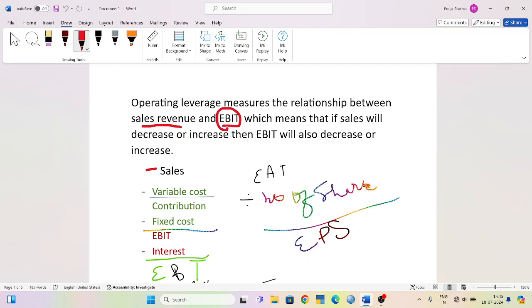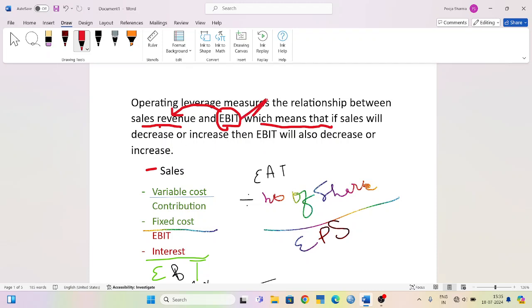That means EBIT is dependent on sales revenue. Here, sales revenue is an independent variable and EBIT is a dependent variable, which means that if sales decrease or increase, then EBIT will also decrease or increase.